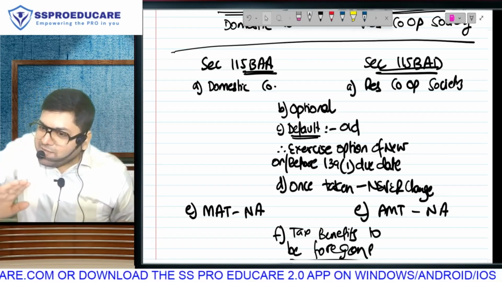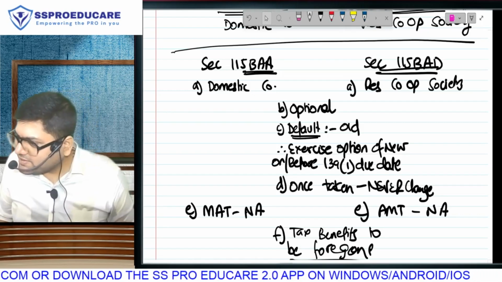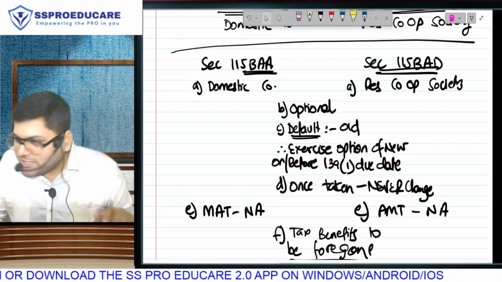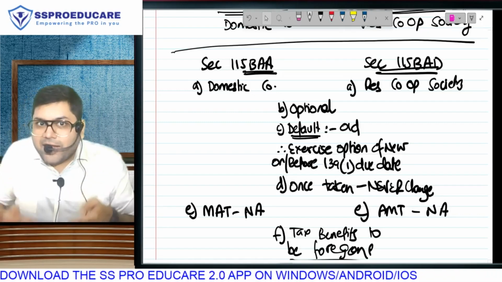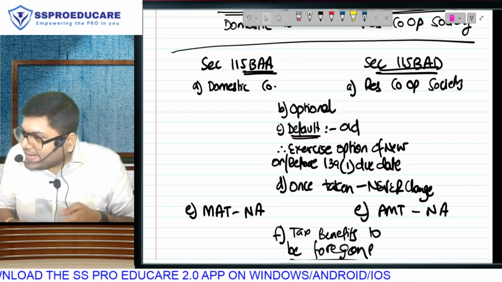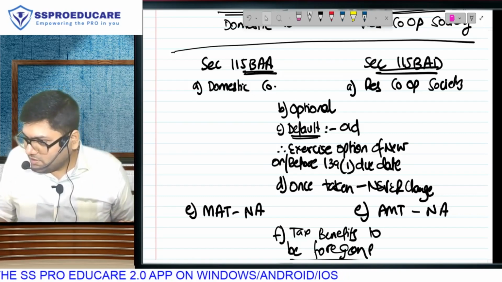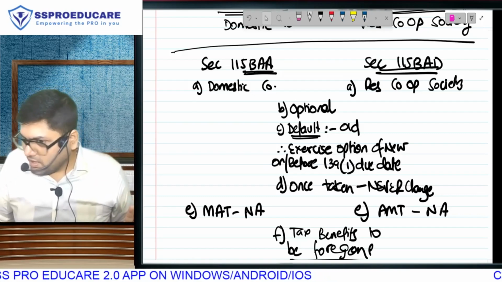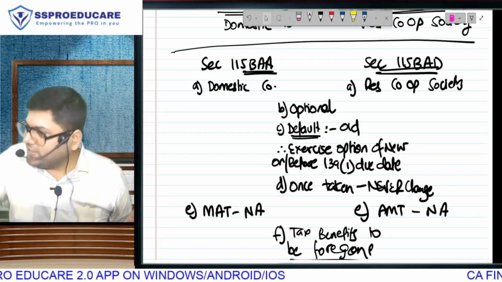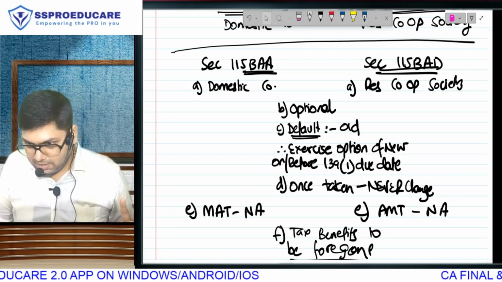I have been filing my income tax return for the last 20, 30 years. There was no new regime. Now that you have introduced new regime, I can decide to go to new. I can continue to remain in old. I can do whatever I want. If I take new, I will be in new for lifetime. I cannot come back. Correct?